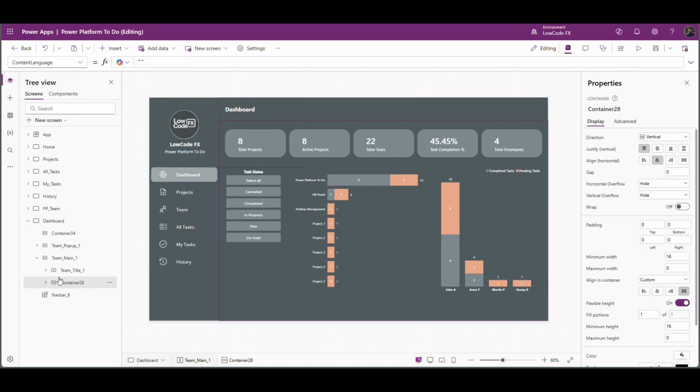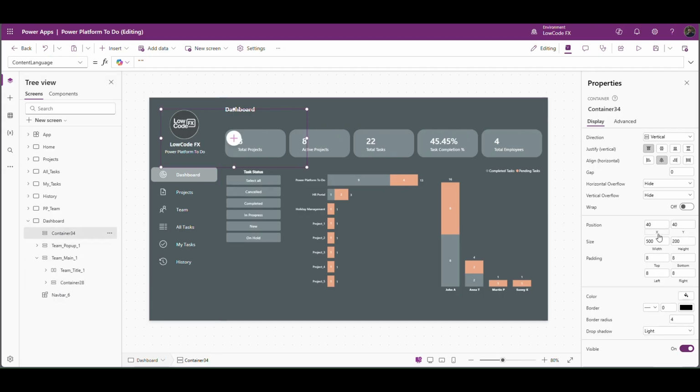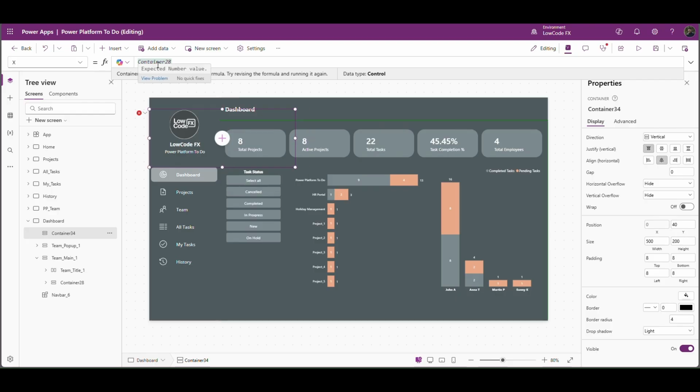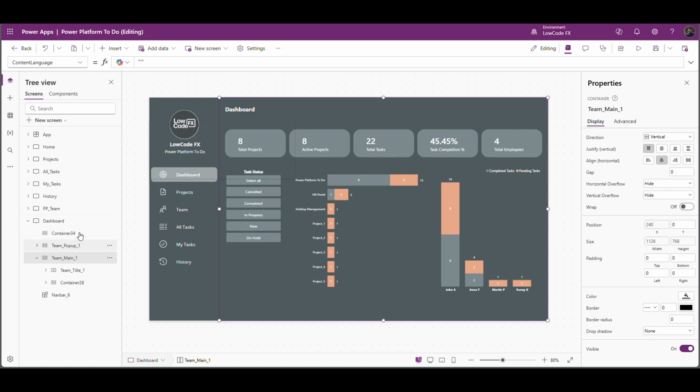Now I will refer this container within all the properties, this dot x, and the y, this dot y. Perfect. Okay, so the X property again, as it's not within this parent container, we are adding on top of it.